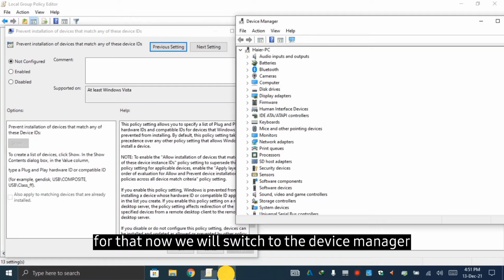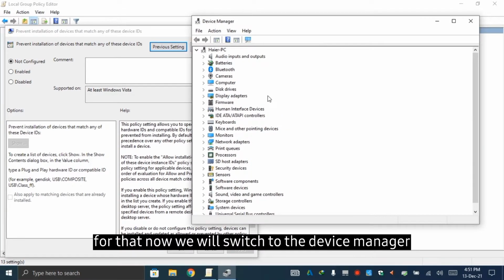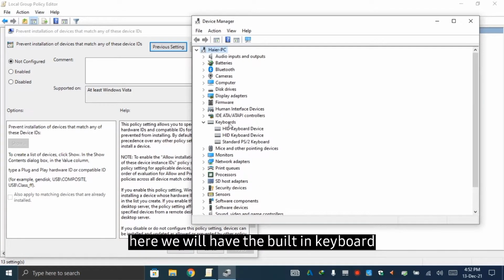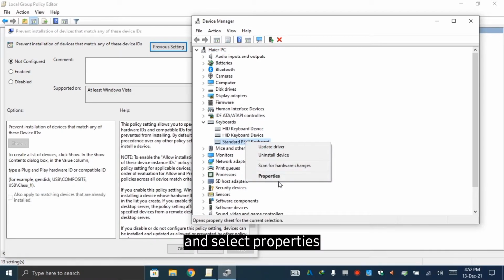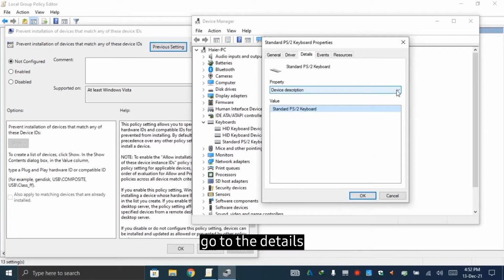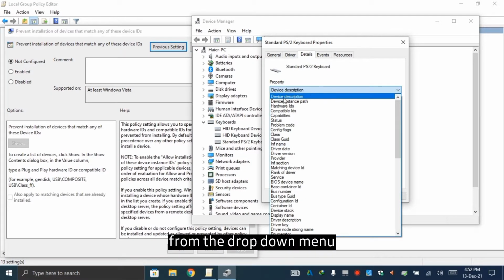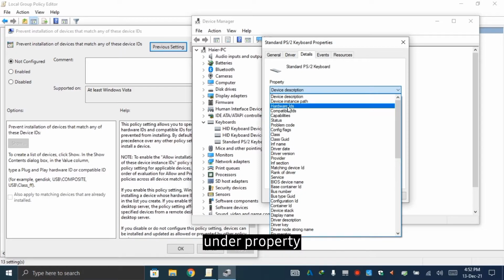For that, now we will switch to the device manager. Go to the keyboards. Here we will have the built-in keyboard, which is standard PS2 keyboard. Right click on it and select properties. Go to the details. Select hardware ID from the drop down menu under property.